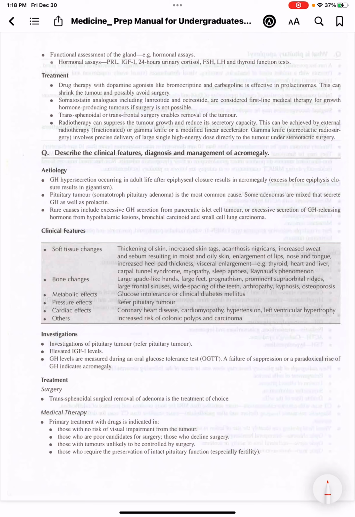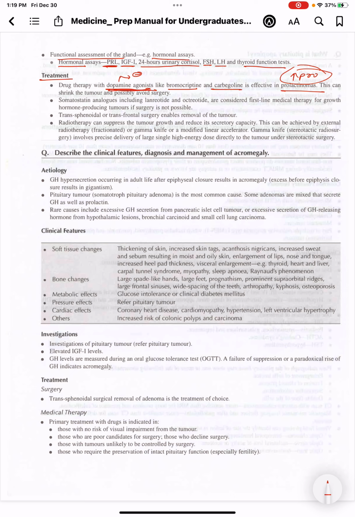Another investigation that we can do is functional assessment of the gland, that is hormonal assays. We can do hormonal assays of prolactin, IGF-1, 24 hour urinary cortisol, FSH, LH and thyroid function test. So what will be the treatment? For prolactinomas, there is increased level of prolactin. To decrease this increased prolactin level, we will use a dopamine agonist. As dopamine is inhibitory for prolactin, we will use bromocriptine and cabergoline, that are dopamine agonists.